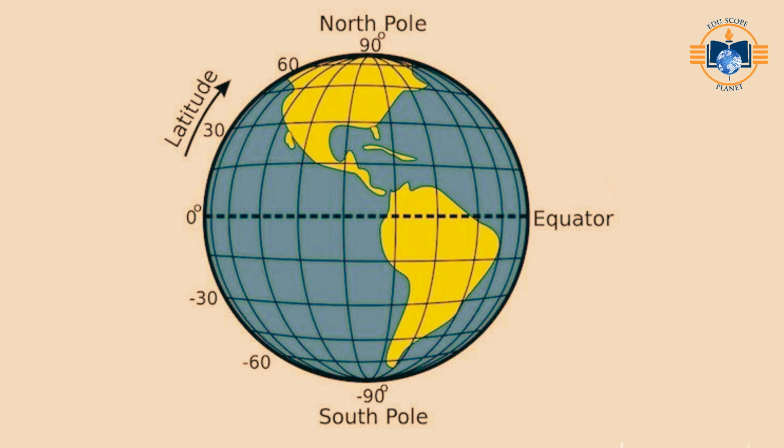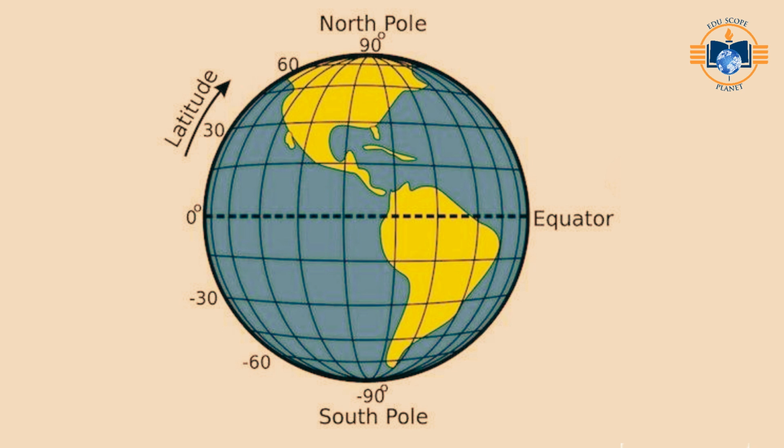What is latitude? Latitude lines start at the equator, 0 degrees latitude, and run east and west parallel to the equator. Lines of latitude are measured in degrees north or south of the equator to 90 degrees at the north or south poles. Latitude tells us how far north or south a place is from the equator. Lines of latitude, also called parallels, are imaginary lines that divide the Earth. They run east to west, but measure your distance north or south.